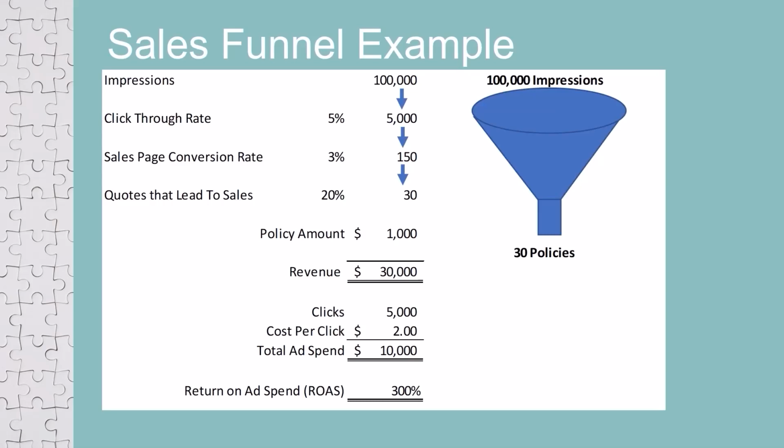They may decide they only have $5,000 to spend on marketing. They could then calculate how much revenue they should expect to make. This is a marketing budget informing the revenue budget. In this example, the cost per click is $2, so the total ad spend is $10,000. The return on ad spend, ROAS, in other words, revenue divided by ad spend, is 300%. ROAS may be a key indicator they want to monitor because it sets a major assumption in the budget, for example, marketing expense or revenue income. If ROAS differs during the year, they can identify which rates in the customer journey differ from their budgeted assumptions.